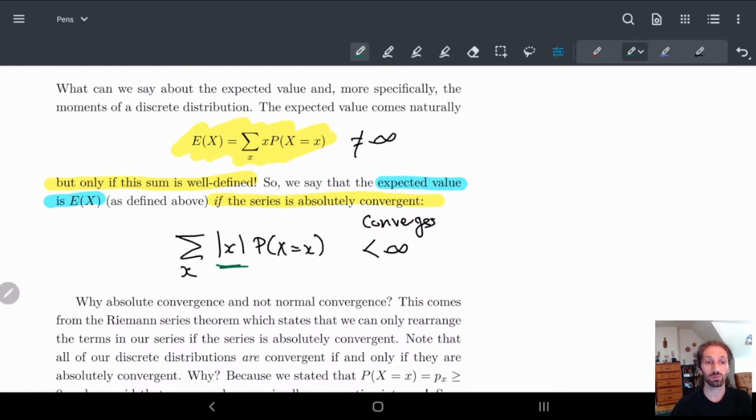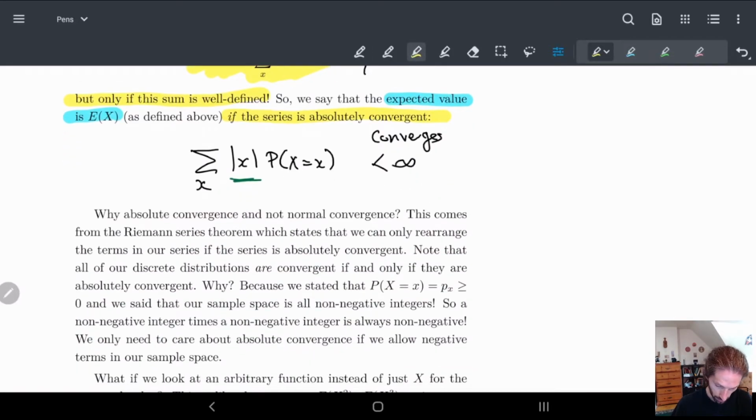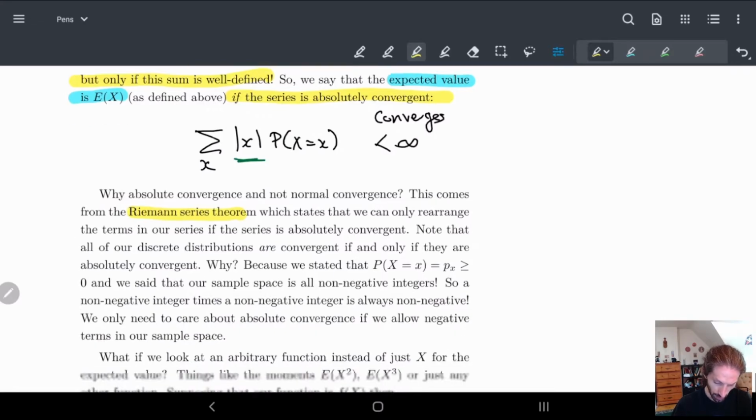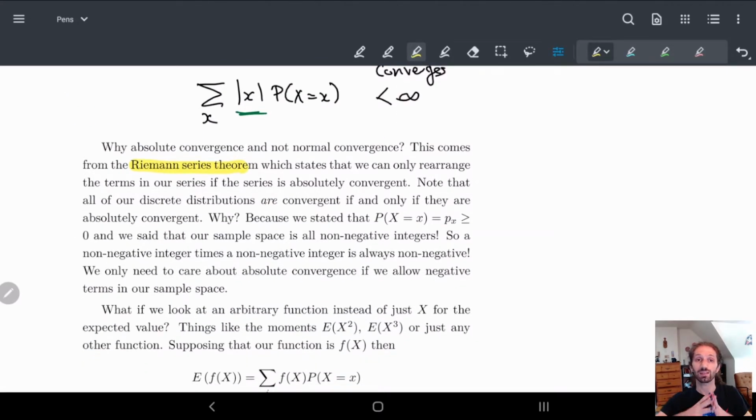This is actually coming from the Riemann series theorem. If you're not used to this, you might want to quickly look it up to remind yourself what it is. Basically it says that if the series absolutely converges, I can take my summation, rearrange my components, and I still get the same sum. This is not always the case. There are well-known examples where you can be convergent but not absolutely convergent, which means I can rearrange my numbers to get any number I want, which is kind of weird.